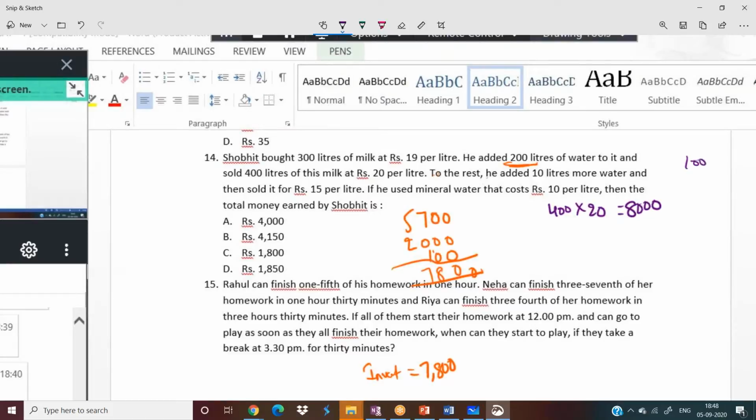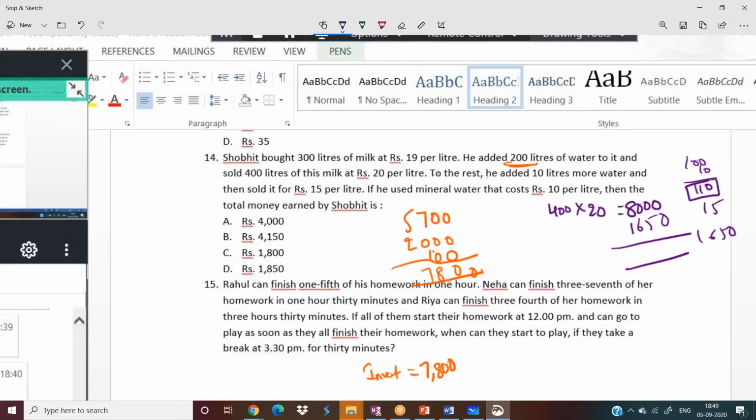To the rest, he added 10 more liters, so he had 110 liters of milk and sold it at 15 rupees per liter. So 110 into 15 is 1,650 rupees.